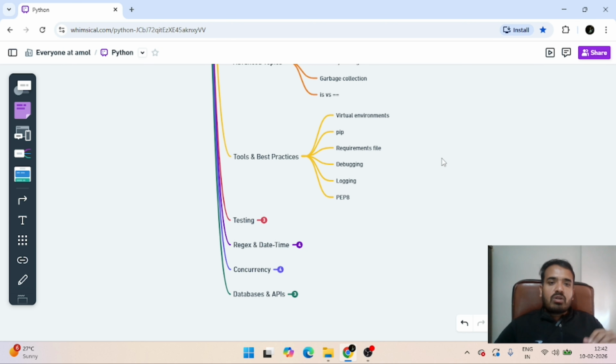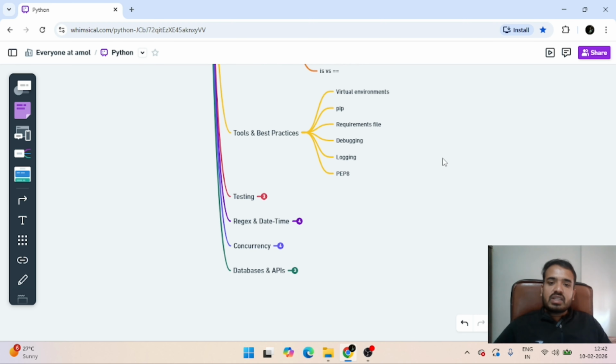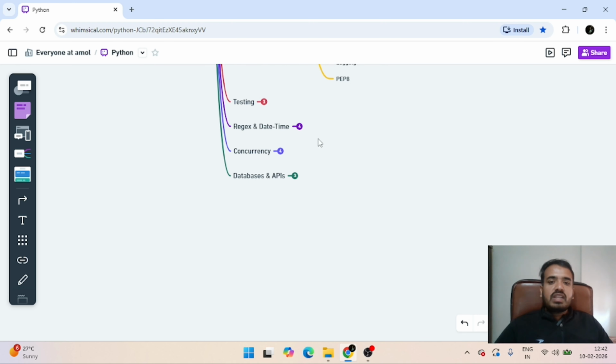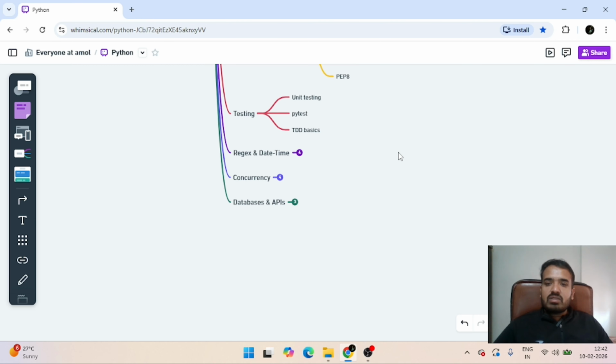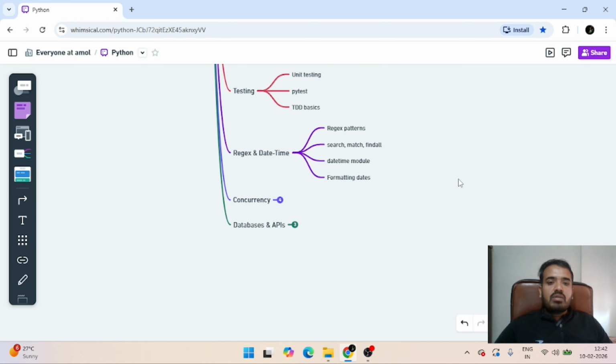Logging means how to log something in the console, that will be covered here. Then what is PEP 8, that will be covered here. In testing we have unit testing, what is unit testing, what is pytest, what is the TDD basics approach. In regex we have regex patterns, like how to search a regex pattern, how to match a regex pattern, how to find all regex patterns, that will be covered here.